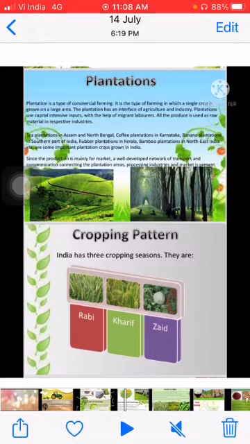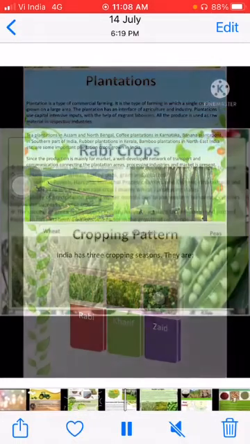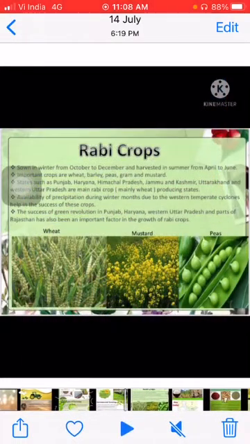First of all, we'll talk about the Rabi crop. Yeah, Rabi. It is sown from the onset of winter. Onset of winter means from October to December, and then it is harvested in April to June.